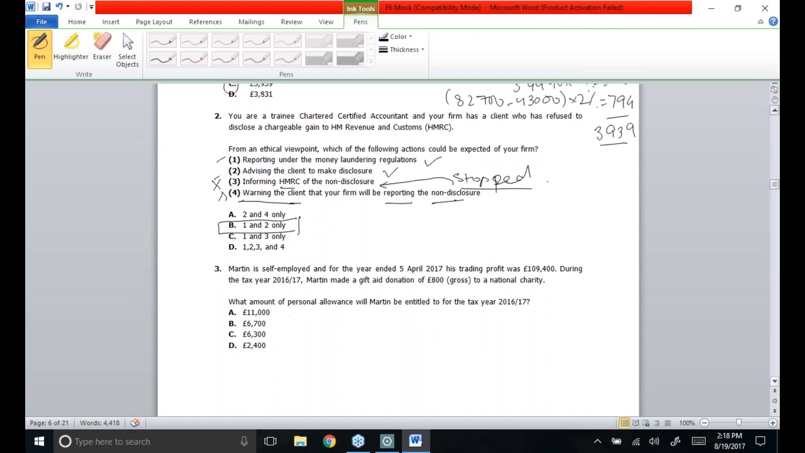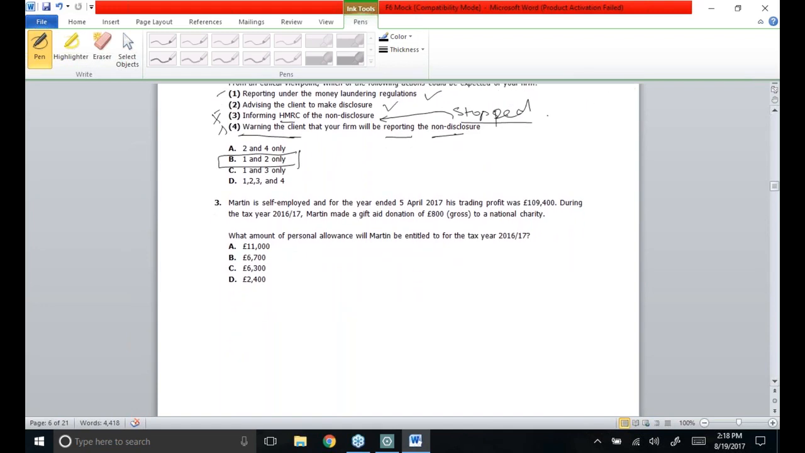Then coming to the third MCQ: Martin is self-employed, and for the year ended 5th April 2017. Keep one thing in mind: Martin is an individual, so the tax year is important. His trading profit was 1,09,400. During the tax year 16-17, Martin made a gift aid donation of 800 gross to a national charity. What amount of personal allowance will Martin be entitled to for the tax year?